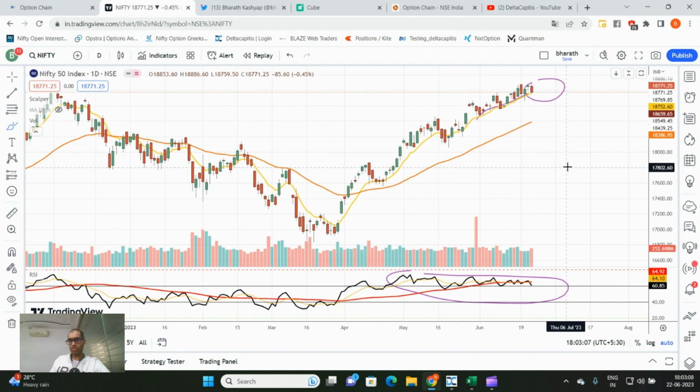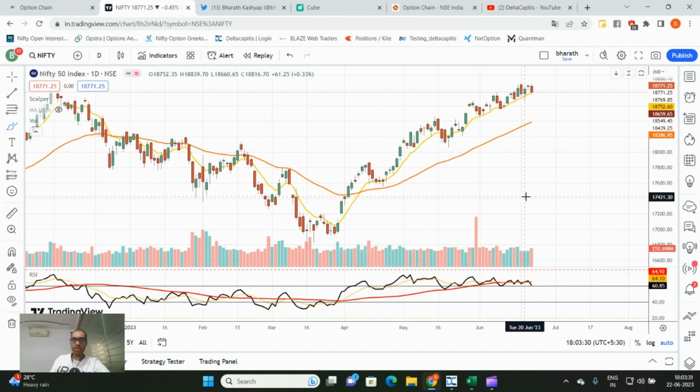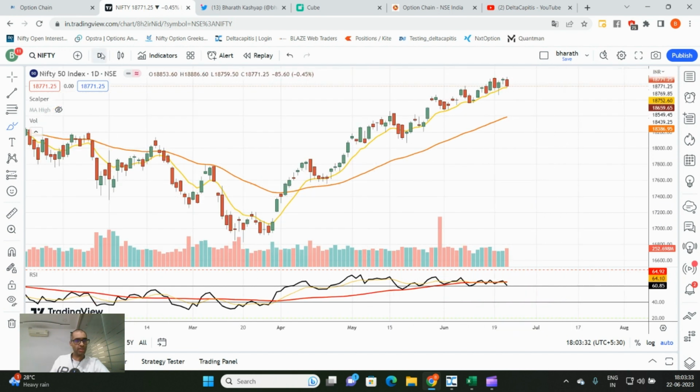The candlestick pattern and the divergence are telling me that the momentum is lost on the upside. Now we are very close to the all-time high. Should I take a risk of going long on the dips? Any small dips, should I go long here? Given the divergences and the momentum loss, I would say no. I would refrain from taking any long position. It may not be an immediate short, but at least I will start liquidating long positions.